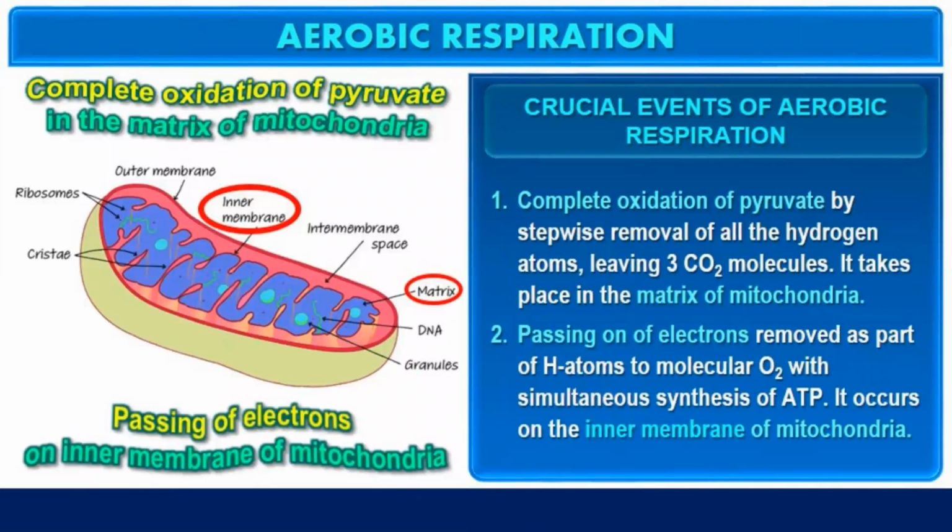These are the crucial events that take place in aerobic respiration. Number 1 is complete oxidation of pyruvate by stepwise removal of all the hydrogen atoms, leaving 3 carbon dioxide molecules. It takes place in the matrix of mitochondria. The second event is passing on of electrons removed as part of hydrogen atoms to molecular oxygen with simultaneous release of ATP, and it occurs on the inner membrane of mitochondria.